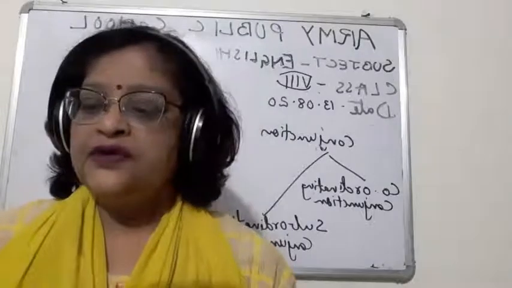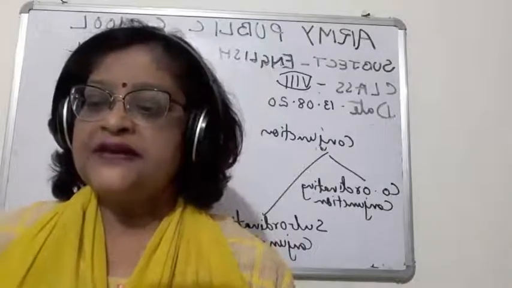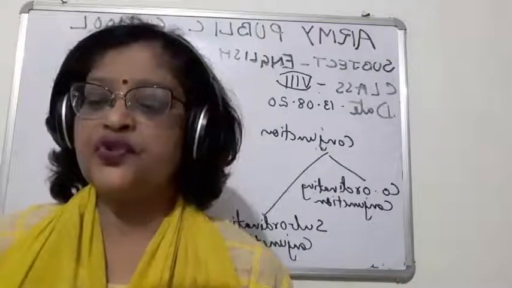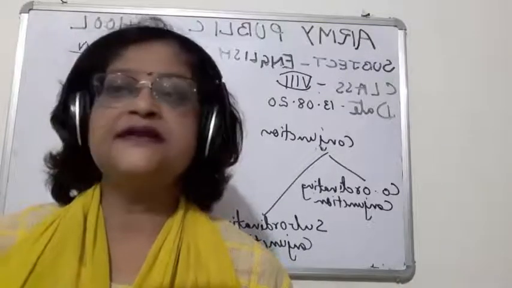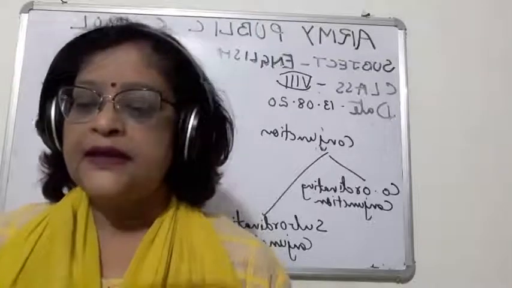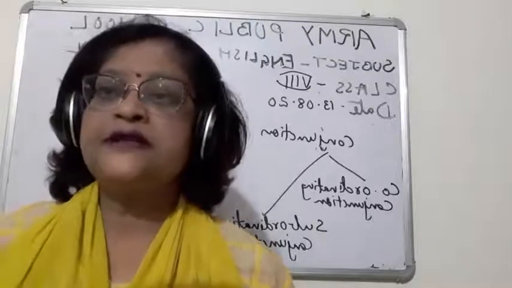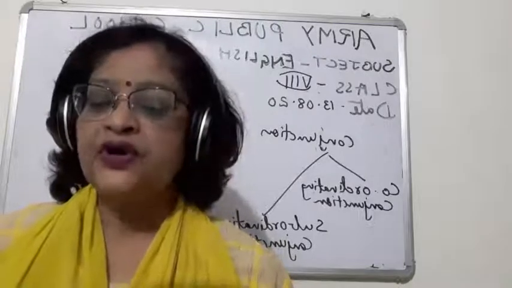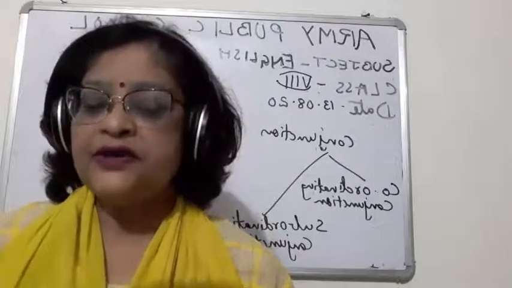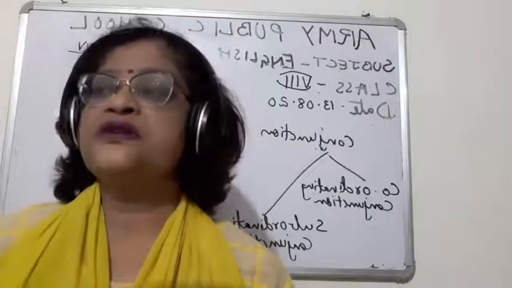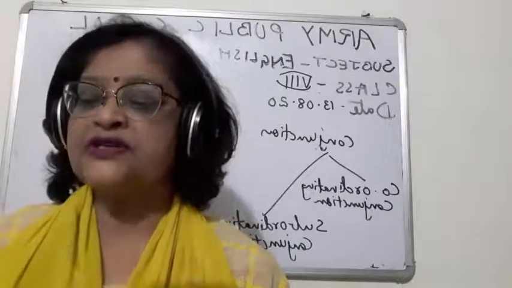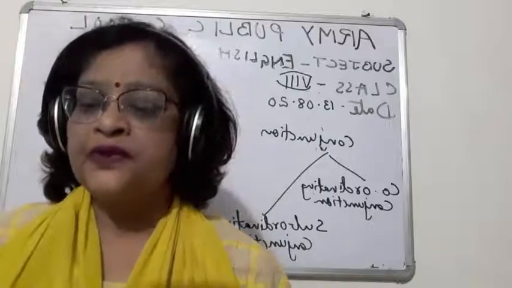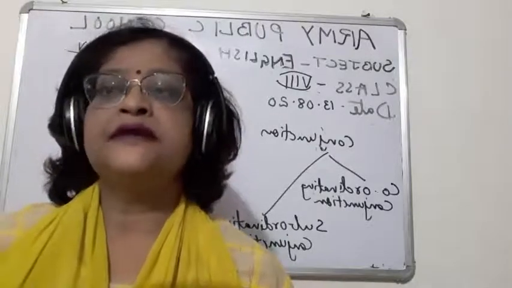So first of all, children, a conjunction is a word. What is a conjunction? It is a word which is used to join. It is used to join either two words or groups of words or sentences. So children, what is a conjunction? Conjunction is a word used to join words, groups of words or sentences.